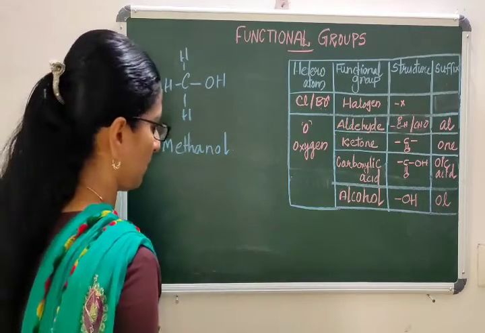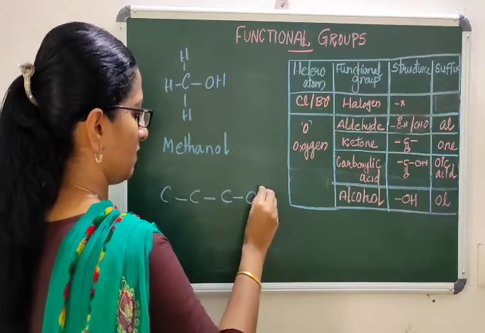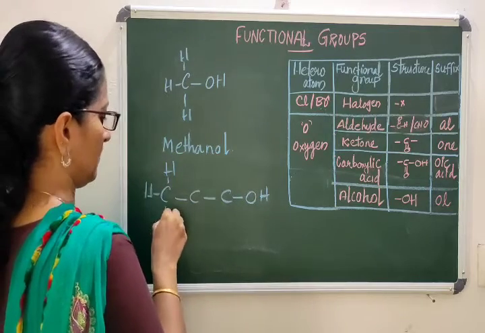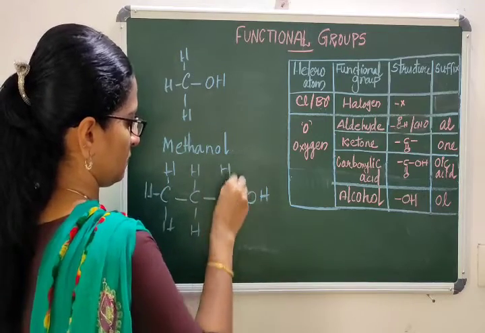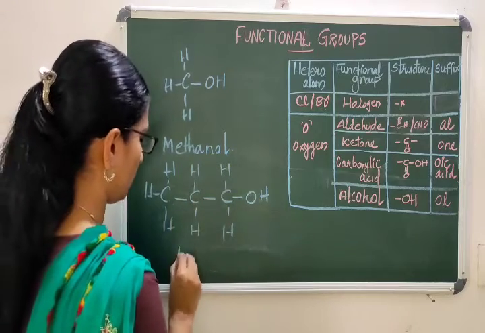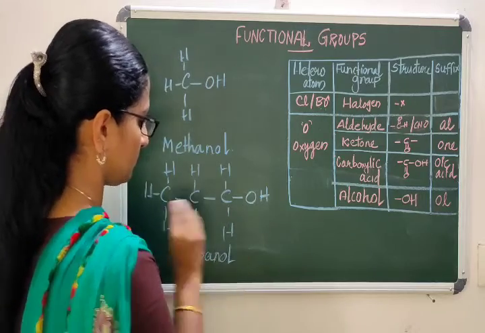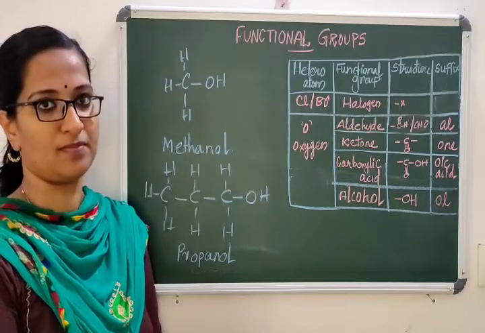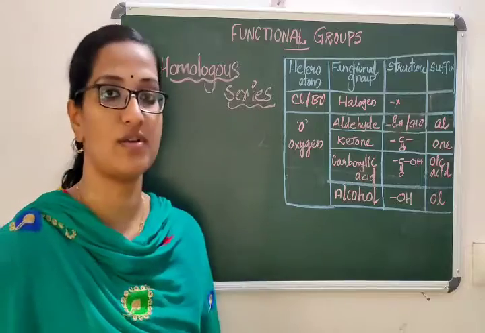How will you draw propanol? Draw 3 carbon, 1 H will be replaced by OH, and the rest of the hydrogens will be satisfied as in a hydrocarbon chain. 3 carbon with the alcohol functional group is called propanol. You can draw butanol, pentanol, hexanol, and so on. Okay students, let's move on to the next topic, homologous series.